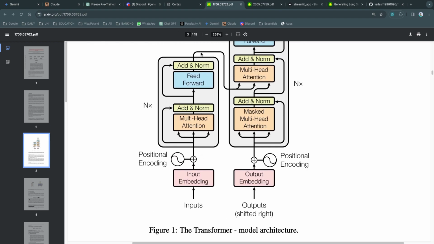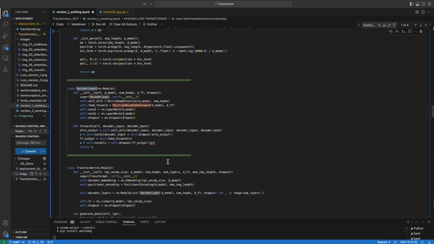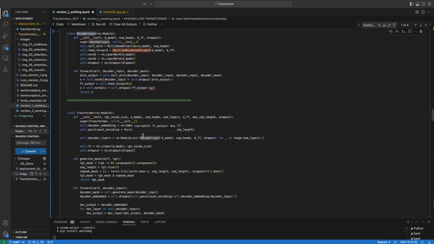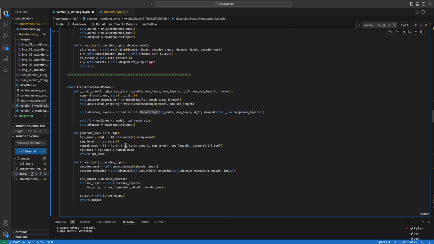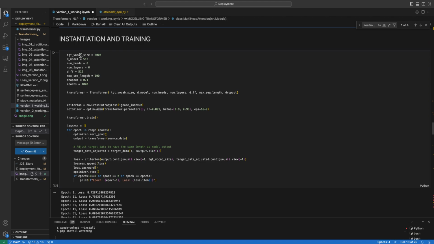Let's assume this whole part is one decoding layer, and you can have more layers of decoding. I took 6 decoding layers for my training, and defined all the necessary formulas, and finally a class for the transformer itself. Once we have the model ready, it's time for instantiating the model, and these are my basic parameters.